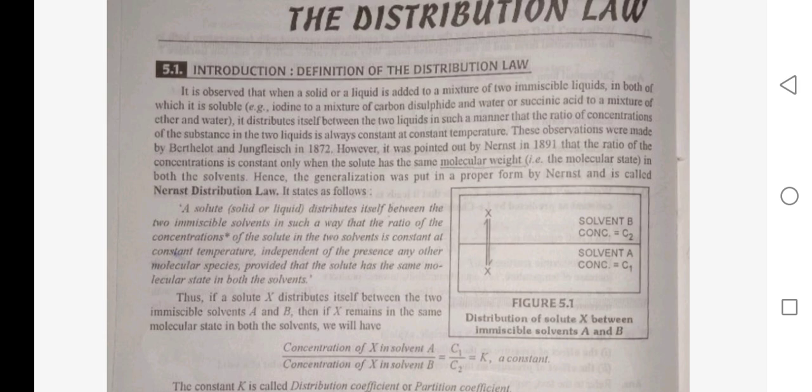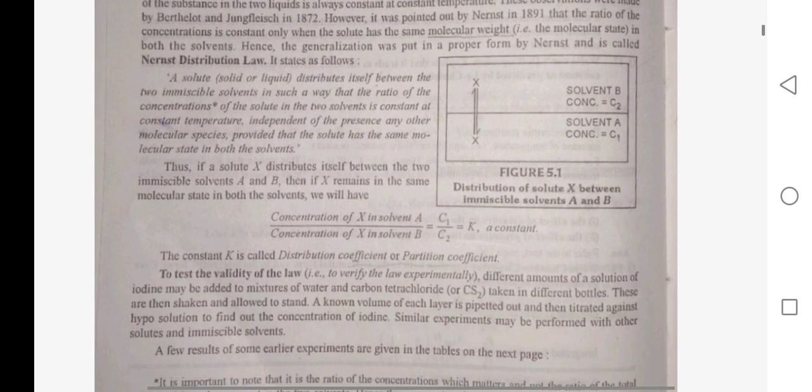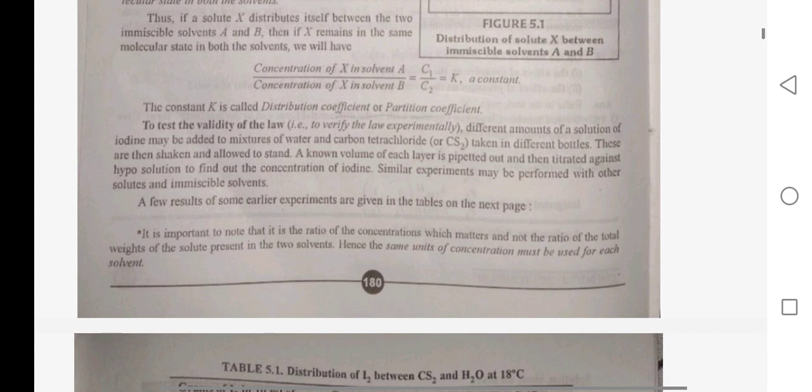Thus, if a solute X distributes itself between two immiscible solvents A and B, and X remains in the same molecular state in both the solvents, we will have concentration of X in solvent A upon concentration of X in solvent B equal to C1 upon C2, and also equal to K, a constant. The constant K is called the distribution coefficient or partition coefficient.